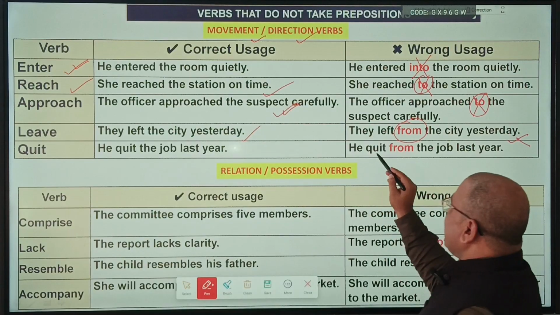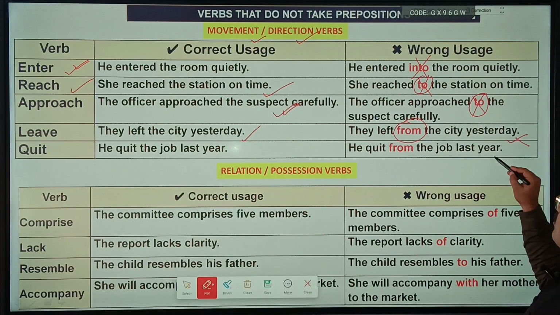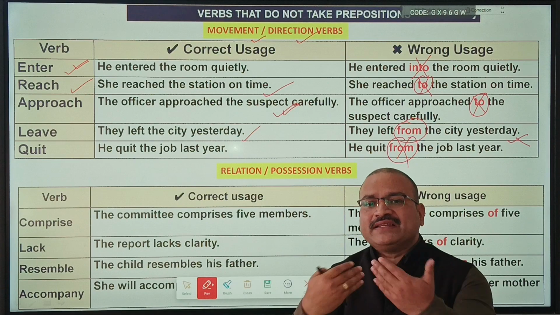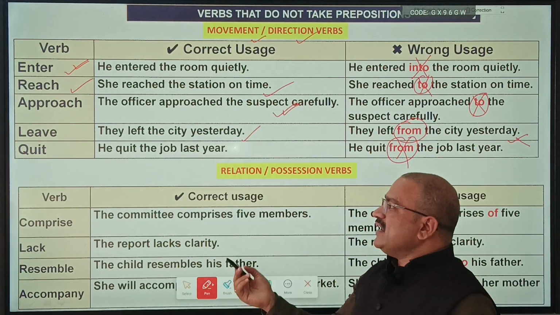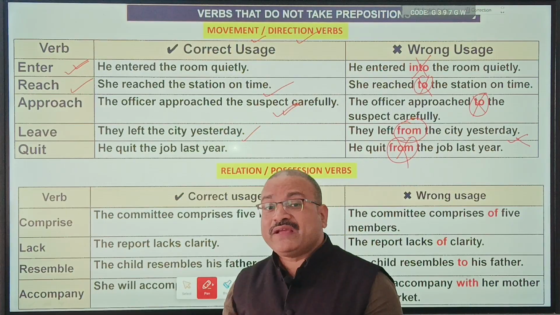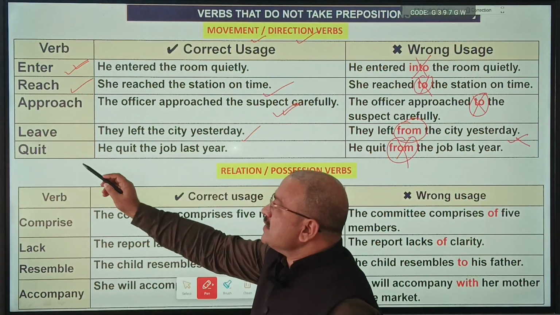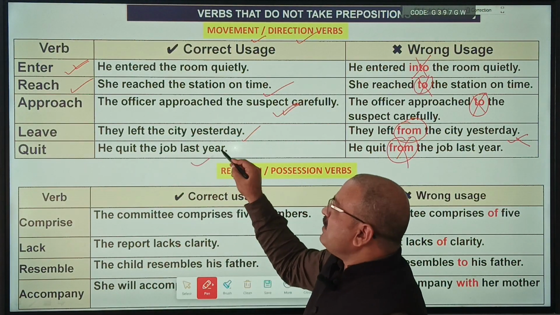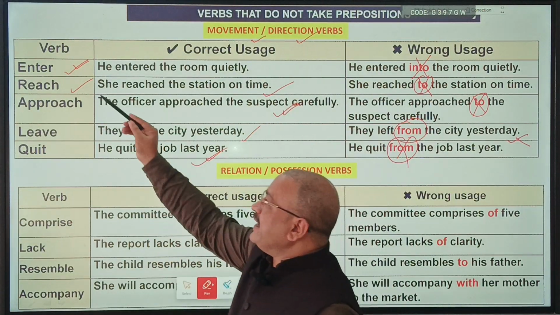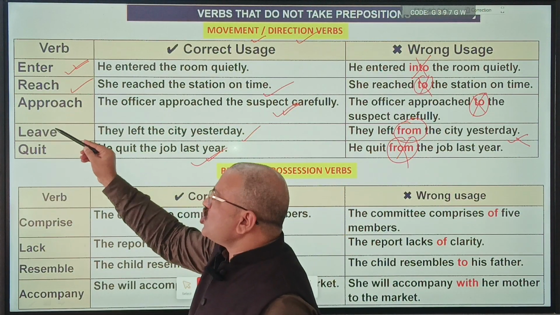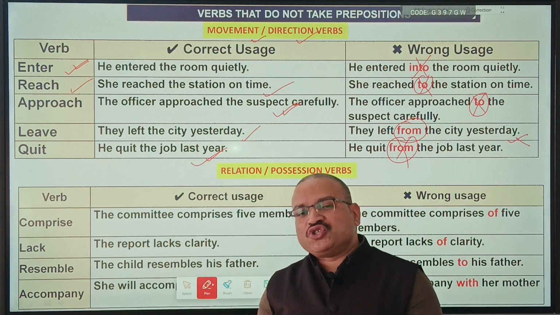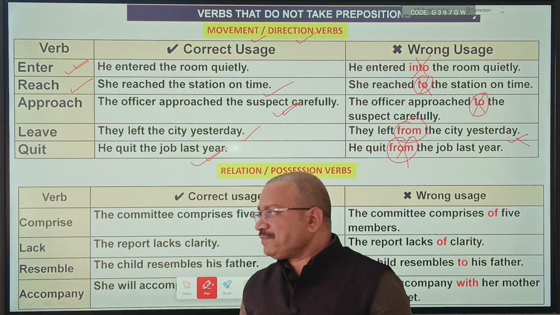Quit. "He quit from the job last year." From is wrong. Why? Quit itself means leaving, so there is no need of showing it with a preposition. The preposition will become redundant here. So "He quit the job last year" is the right sentence. So remember: enter, reach, approach, leave and quit. These verbs don't take a preposition after them.